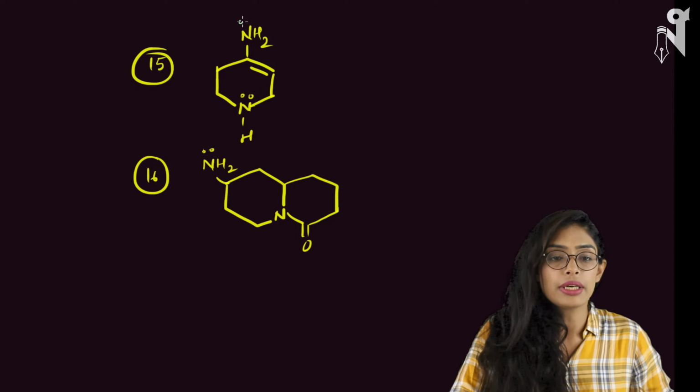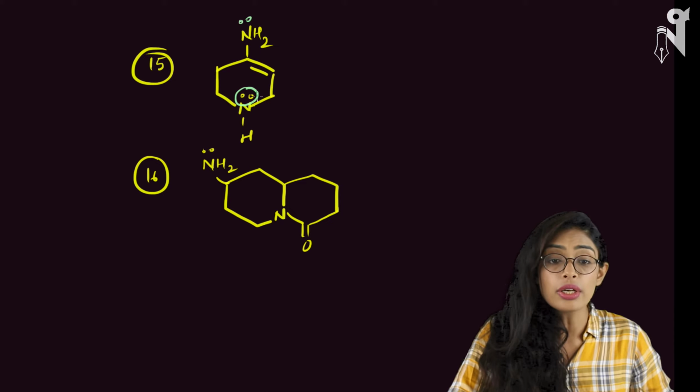Now look at these compounds. Again we have a pair of electrons here and a pair of electrons here. This pair of electrons is not in conjugation with this pi bond, whereas this pair of electrons is in conjugation with the pi bond.